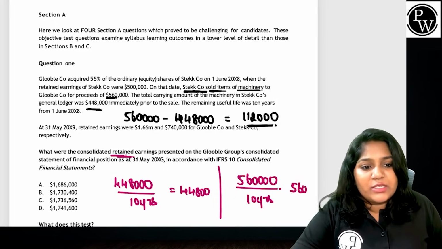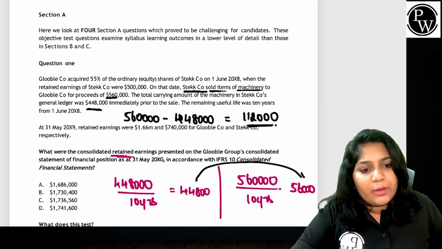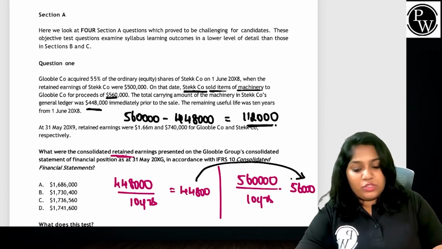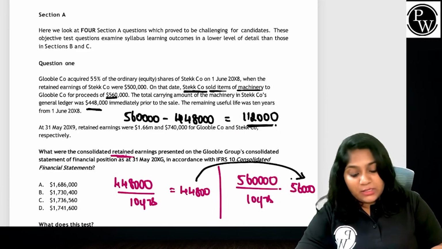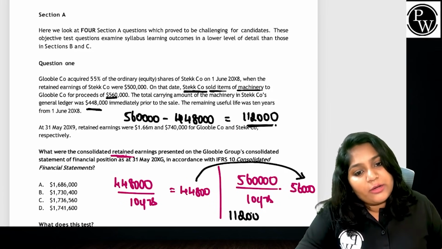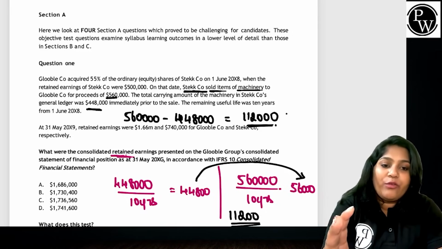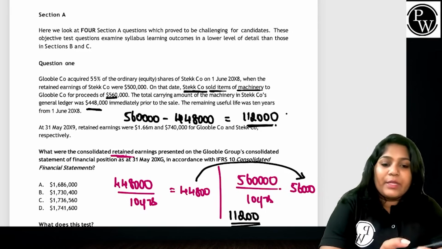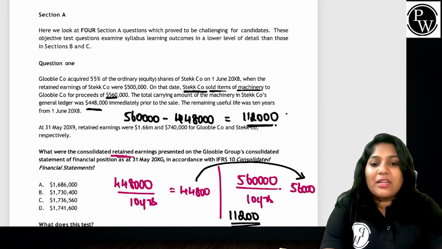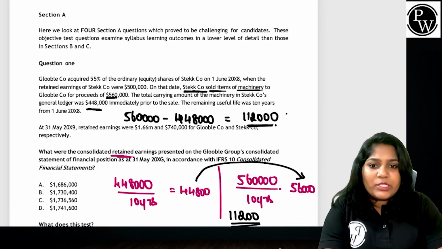That is $56,000. How much extra depreciation has the buyer company charged? 56,000 minus 44,800, that will be 11,200. Now two adjustments I have to make. I have to eliminate the profit element from the seller company, and the excess depreciation has to be added back to the buyer company. This is what the typical question asks.